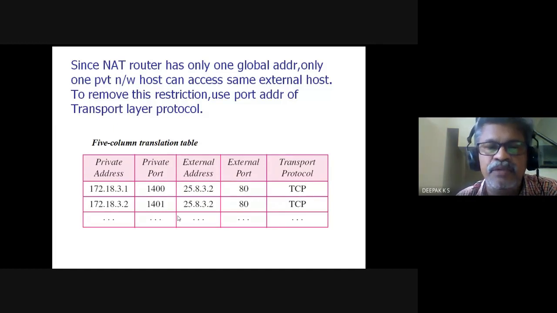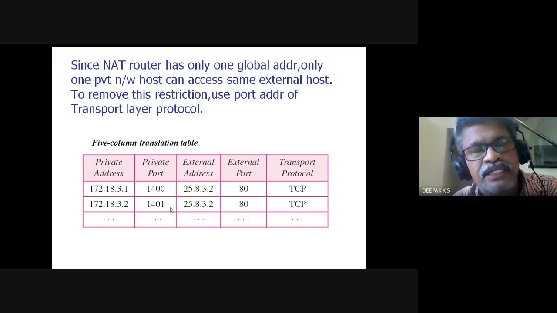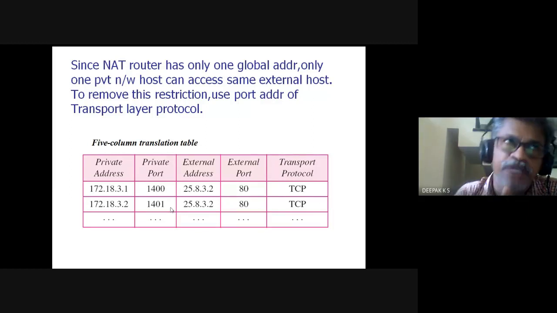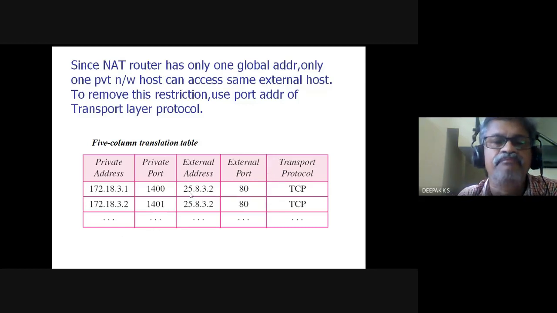Additional details will be required because the port address is in the transport layer, which means the header of the transport layer will be in the payload of the network layer. The header of the higher layer is encapsulated as payload in the transport layer, and the header of the transport layer is encapsulated as payload in the network layer. So it is available, and the router can use more columns and resolve this issue.